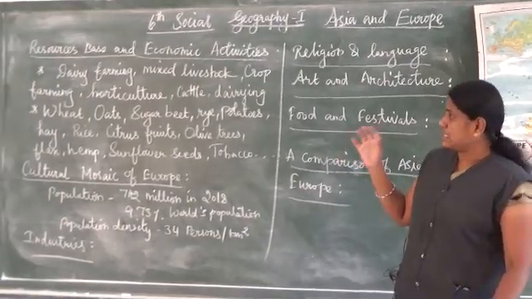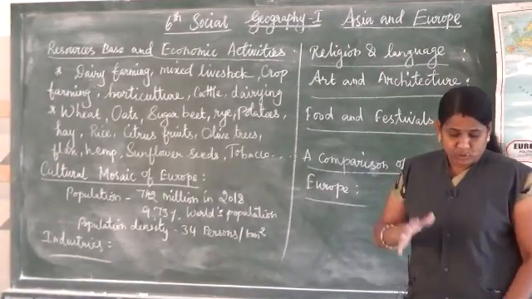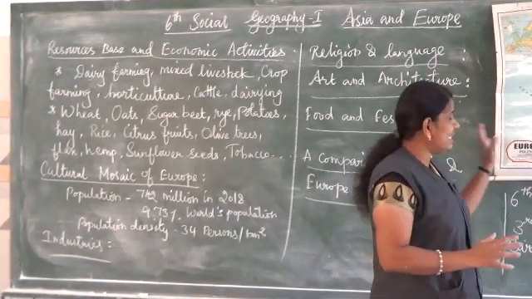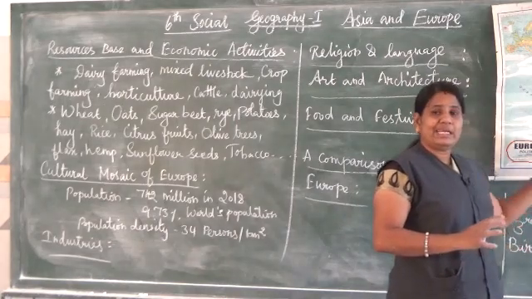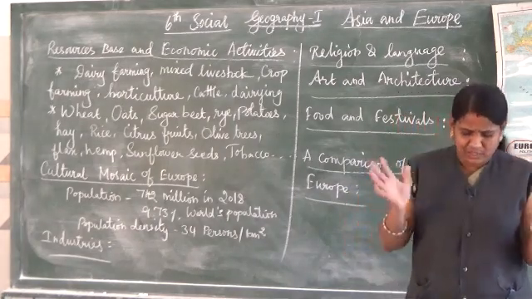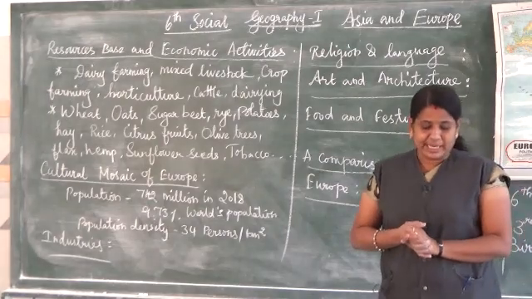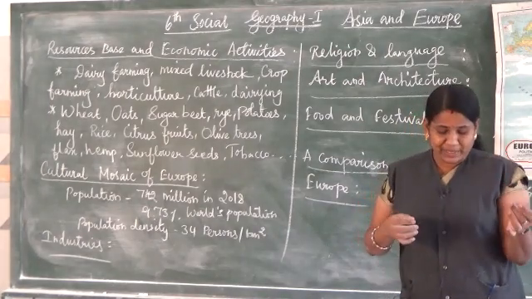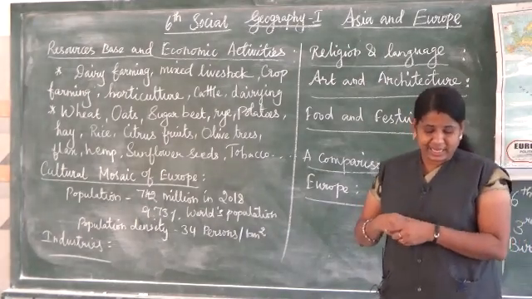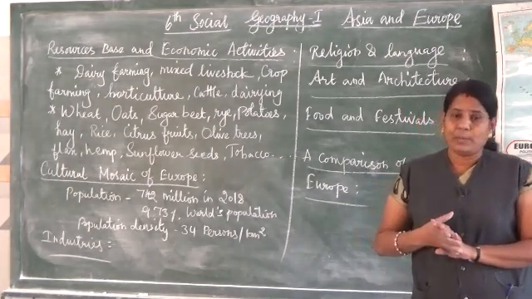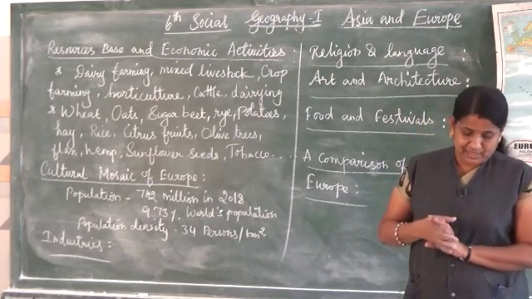Wheat is a dominant crop throughout Europe. The next, barley, oats, sugar beet, rye, potatoes and hay are also common crops in these places.